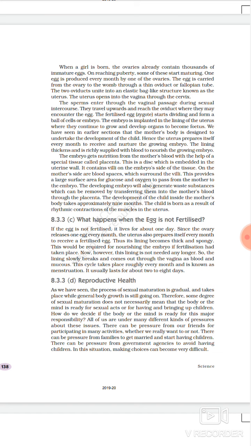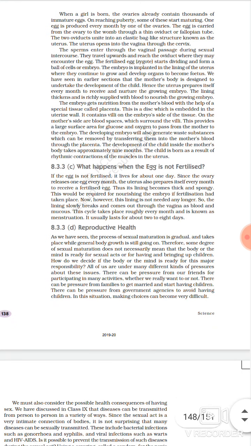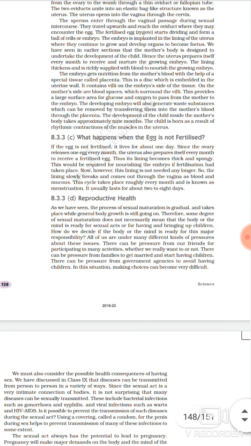The development of the child inside the mother's body takes approximately 9 months. The child is born as a result of rhythmic contraction of the muscles in the uterus. So at the time of childbirth, there will be lots of contractions in which the mother will feel lots of pain. When the mother starts feeling those pains or contractions, that is the indication that the pregnancy is completed, and now the time comes when the baby has to be delivered out of the mother's body. What happens when the egg is not fertilized?